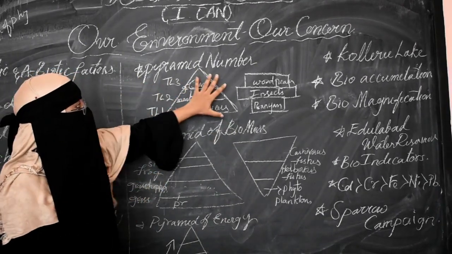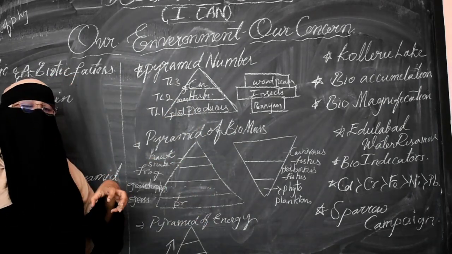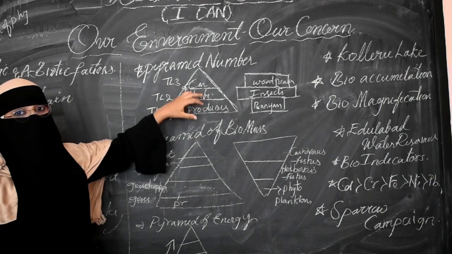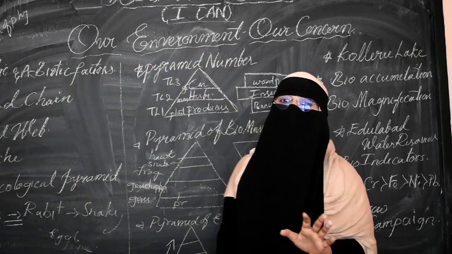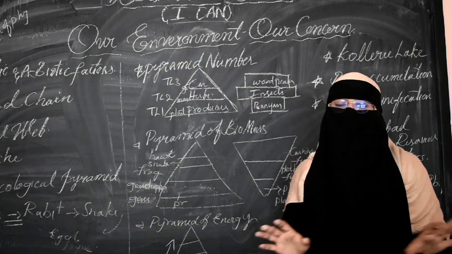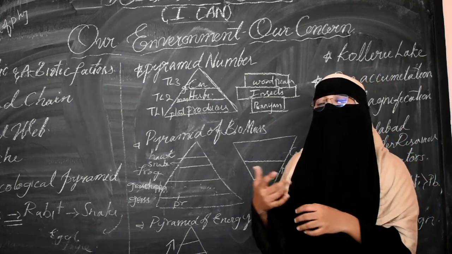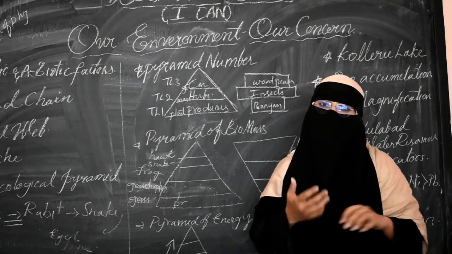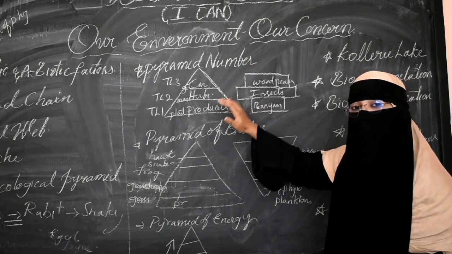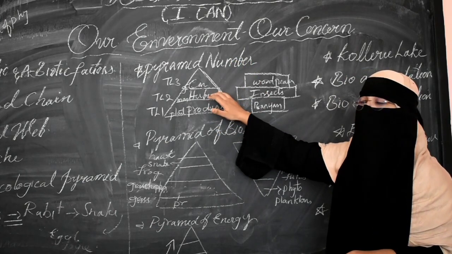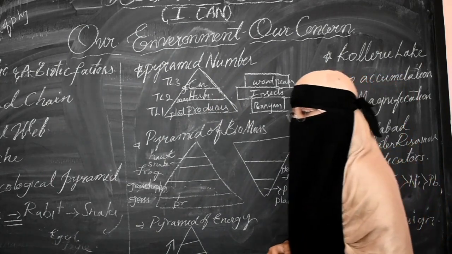Now the pyramid of number shows the number of organisms available at each trophic level. How many organisms? If we take the example of grass, deer and lion, we can see that the grass is more in number compared to the deer, and the deer are very few in number compared to the plants, and the tiger or cheetah is very few in number compared to the deer. So the pyramid of number indicates the number of organisms available at each trophic level. Here in this example we can find that they decrease at each level.